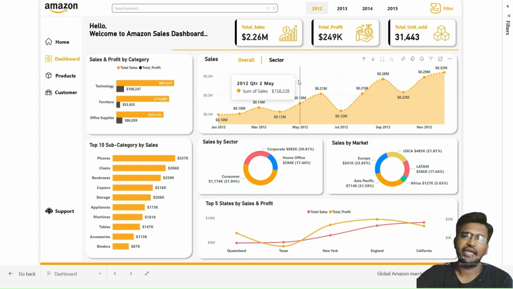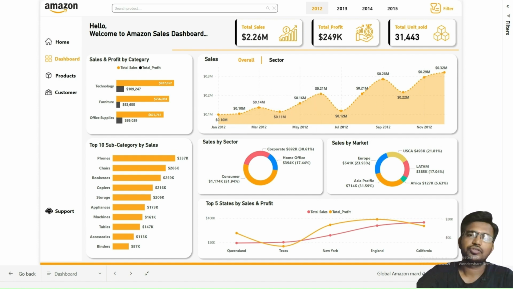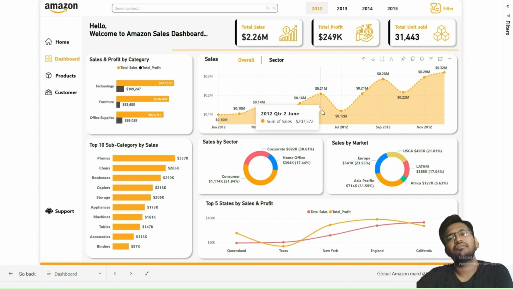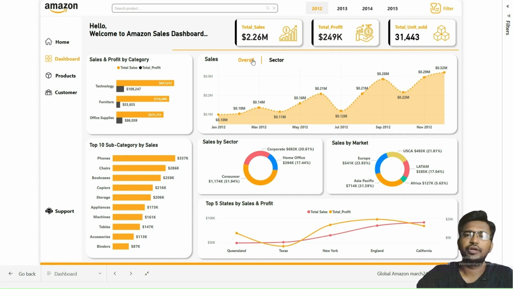Next, we move to the area chart, that is overall sales analysis over the year. Here I have implemented a dynamic visualization feature that allows stakeholders to seamlessly switch between two different chart types, that is area chart and stacked column chart, using these two interactive buttons labeled overall and sector. This functionality provides a comprehensive and flexible overview of the sales data.